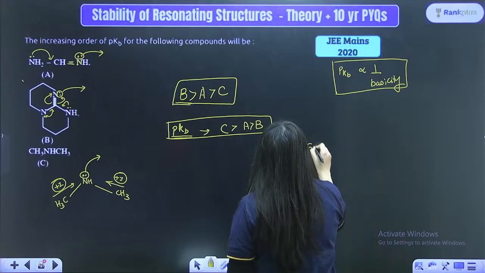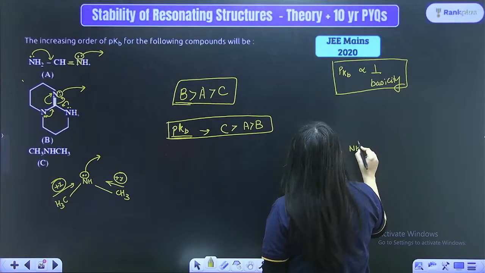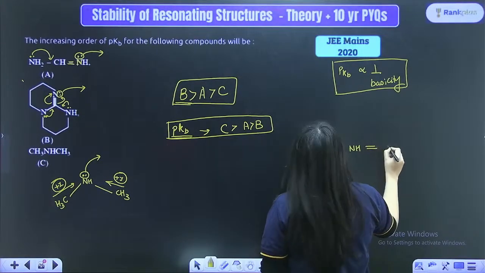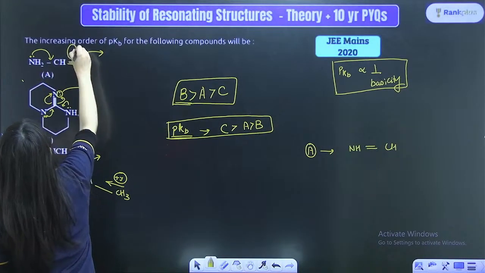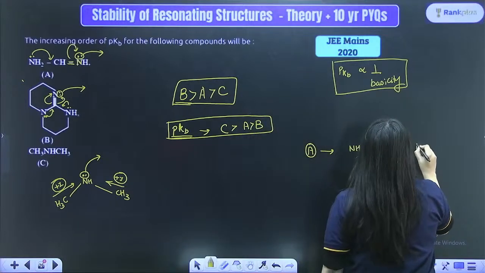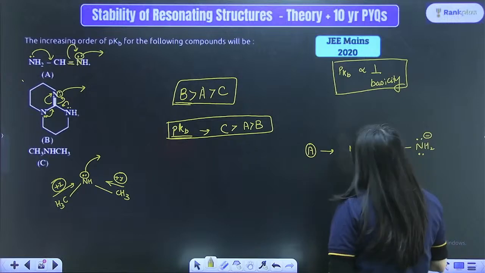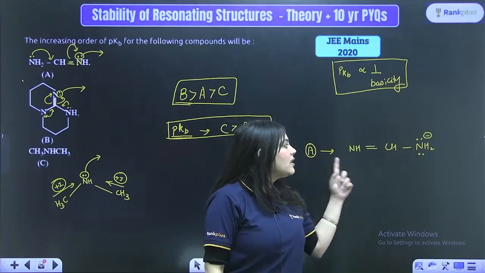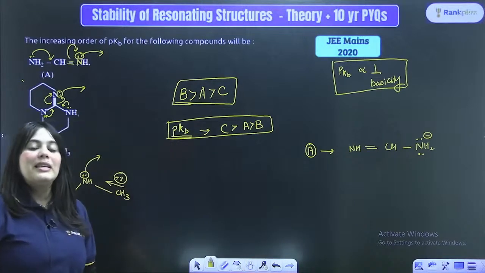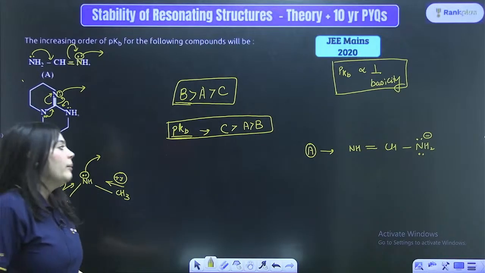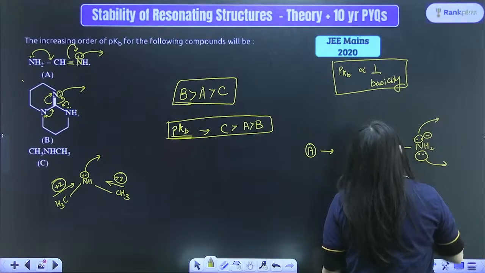Look at the resonating structure of first. The first has NH2, right? NH2, when it gives electron, it becomes a double bond, and this CH and this. So if this double bond comes over here, this double bond actually goes over here. So this NH actually gets 2 lone pairs and hence also gets a negative charge. So whatever electrons this nitrogen had, this nitrogen is receiving all those 2 electrons. So it is increasing the basicity overall, because these nitrogen's electrons can then participate in the basicity, isn't it?